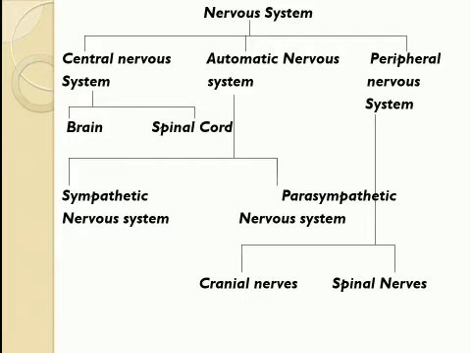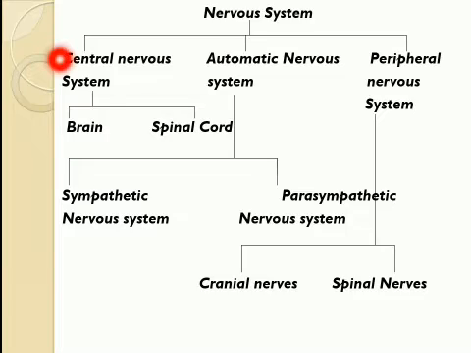Now let us see the various parts of the nervous system in human beings. The nervous system is composed of three components: central nervous system, autonomic nervous system, and peripheral nervous system. Actually, the nervous system is one complete system, and for our convenience, we have divided it into three categories.